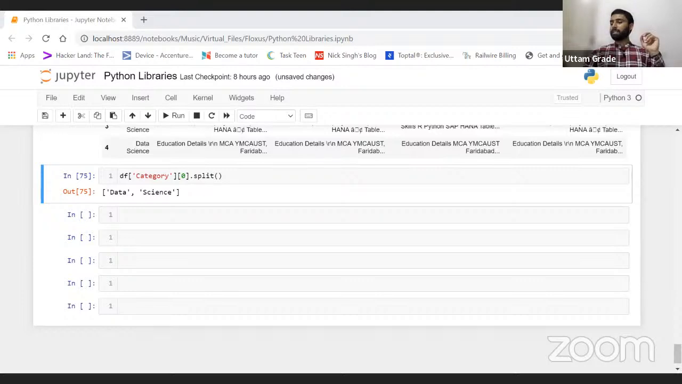Can we replace multiple elements with the replace method at a time? Replace method, yes, we can do that as well. Yes, with the replace method we can do that.